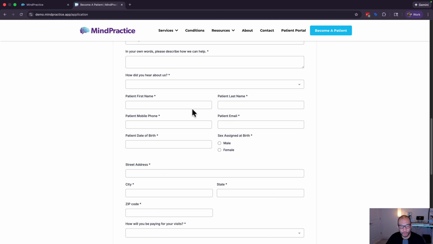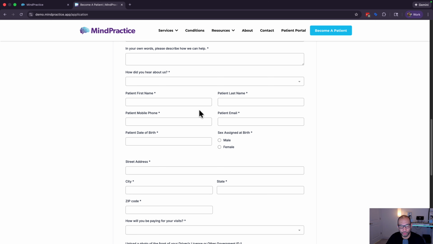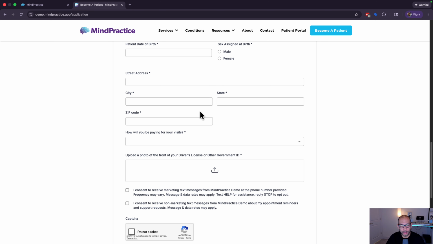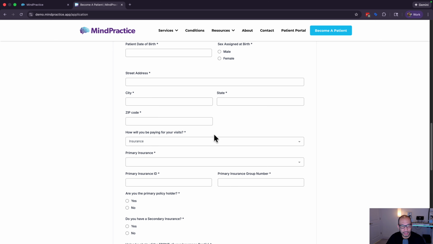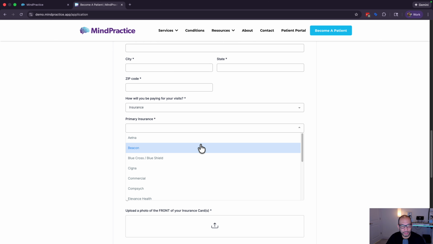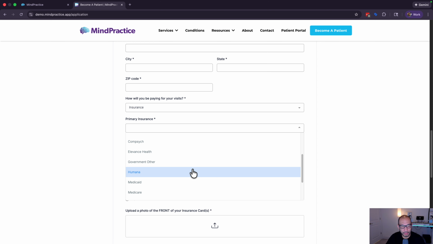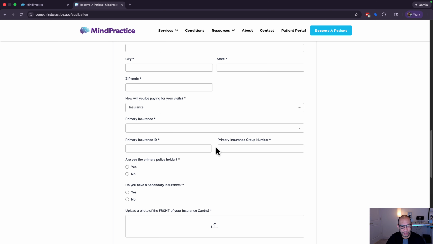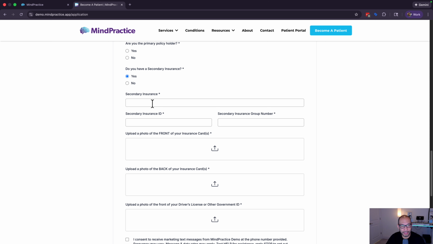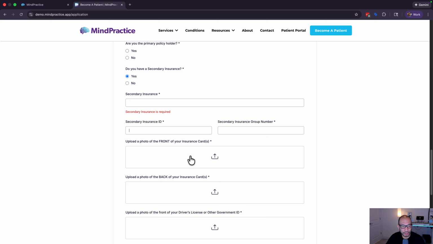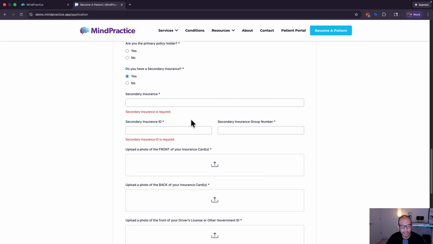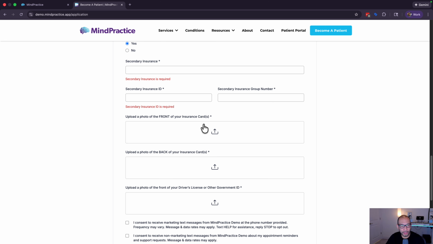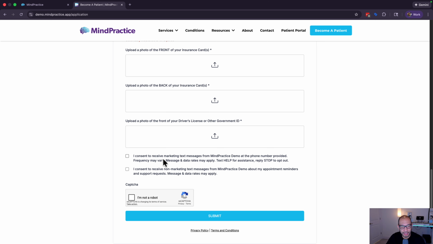These demographics are the ones that typically all EHRs will require, because we are inserting the information into the EHR. We're going to ask the most common questions. This here is how will you be paying for a visit? I'm just going to click on insurance. Depending on what insurances you offer, your drop down would be customized to your practice. Then we collect the insurance information, and if they have a secondary, we can put in this information as well. Because secondary is kind of an outlier, we just make it an input box. They can just type it in. From here, they can upload their insurance card, driver's license, and then these are some consents.